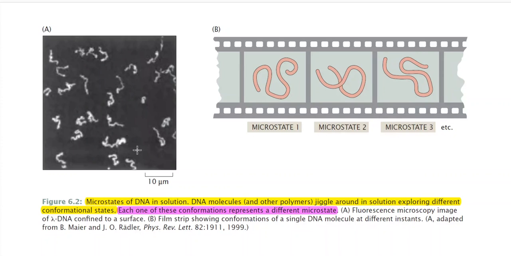But if you look at the DNA in a fluorescence microscopy image, you are looking at a particular instant, and you will see different conformational states of the DNA. All these are DNA, but at a particular instant their structures, or more specifically their conformational states, are different. In figure B, we have represented the conformational state at different instants of time.